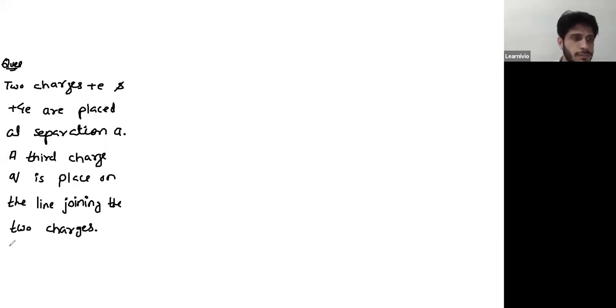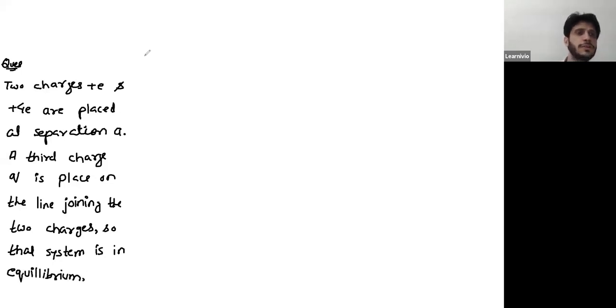Calculate so that the system of charges is in equilibrium.